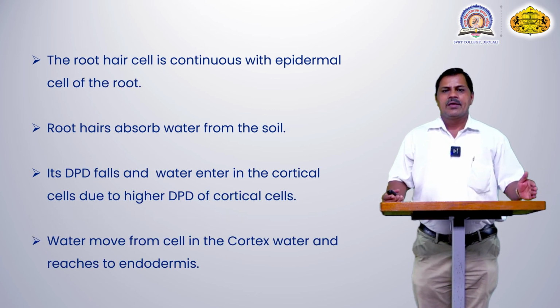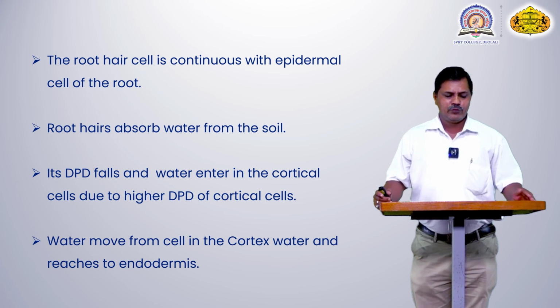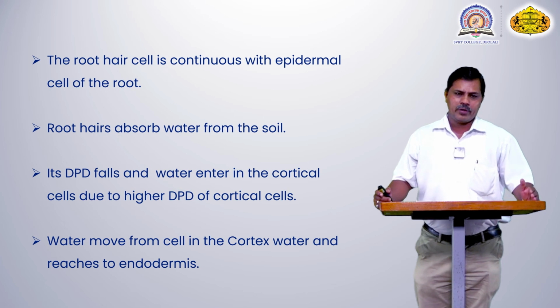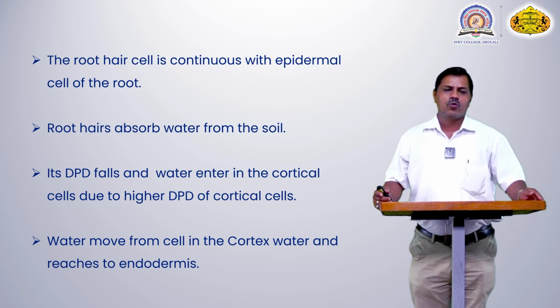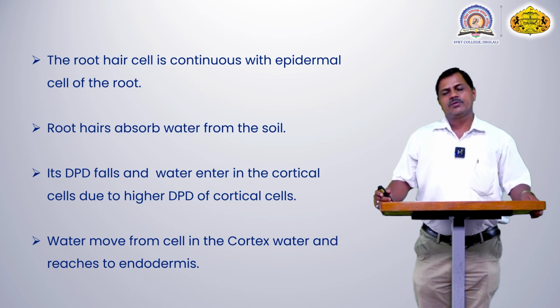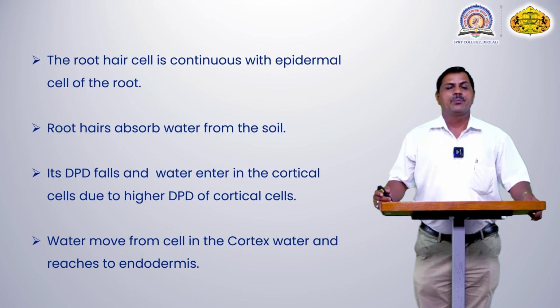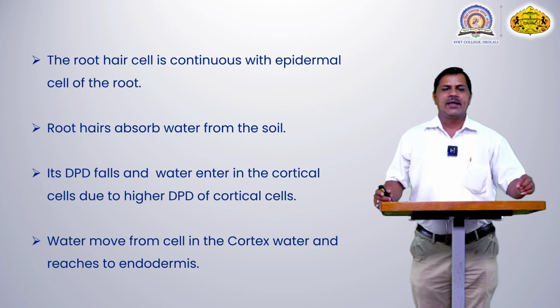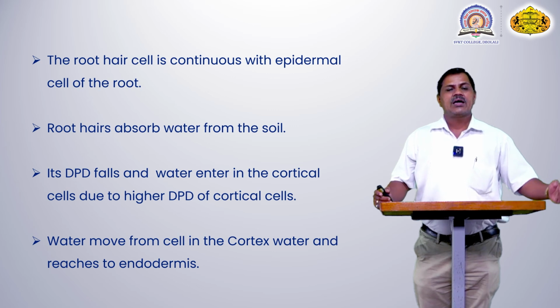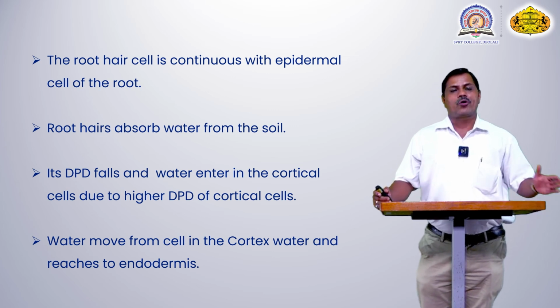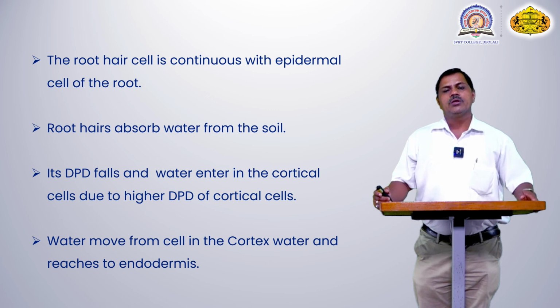This root hair cell is continuous with the epidermal cell of the root. First they accumulate the water, and after that it passes to the epidermal cell of the root. In this epidermal cell, only the outer side of the cell is very thick, cuticularized and impermeable, but the inner side of the cell is permeable, and hence the water molecule can directly reach inside the epidermal cell. The water molecule then passes from the epidermal cell to the cortex zone, then to the endodermal cell, and from the endodermal cell to the xylem cell.